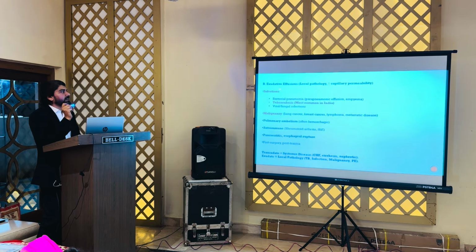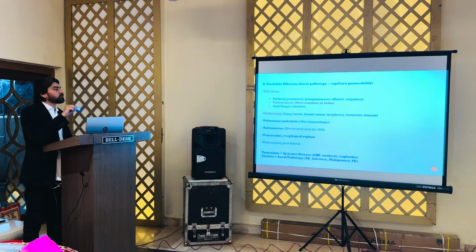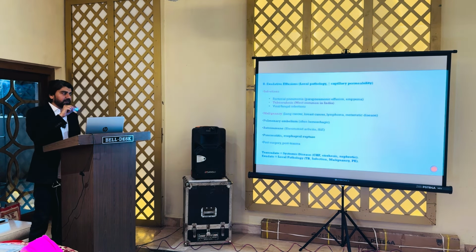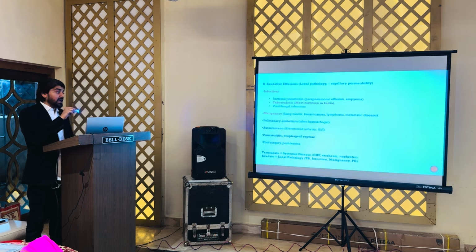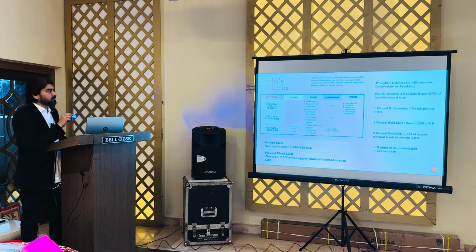Then in our country India, if you talk about exudative effusions, we should think of tuberculosis, the most common cause in India. Almost in our OPD, what we are facing is the tubercular cause. 80 to 90% of the patients are tuberculous only. Then sometimes malignancies can also be there. So, just to summarize, if the patient has a transudate, we should think of systemic disease like congestive heart failure, cirrhosis and nephrotic syndrome. And if the patient has an exudate, we should think of local pathology like TB, infection or malignancy. So, this is the Light's criteria.